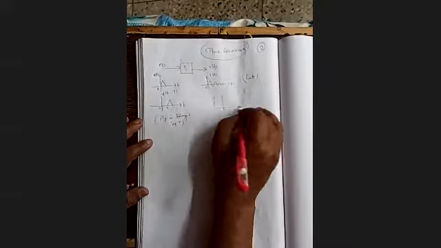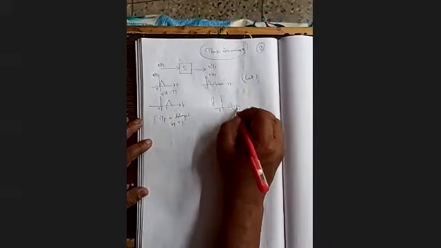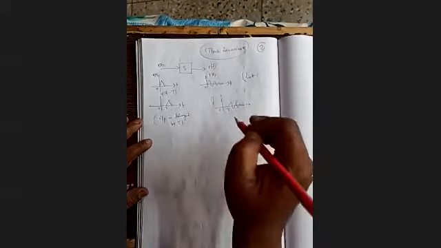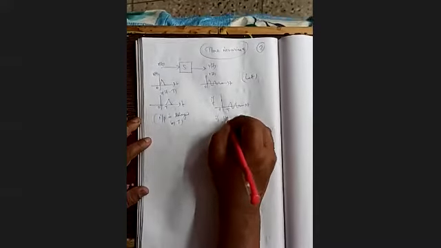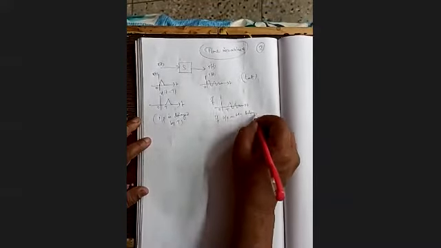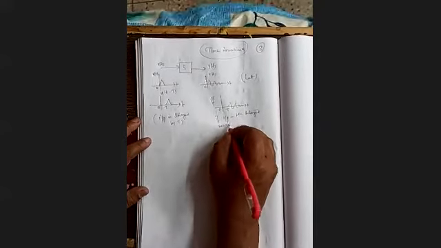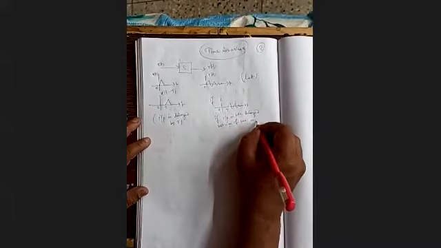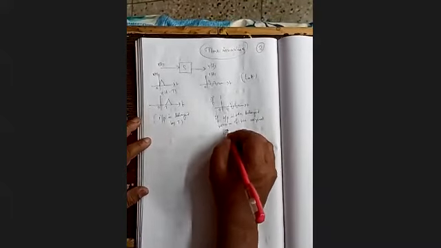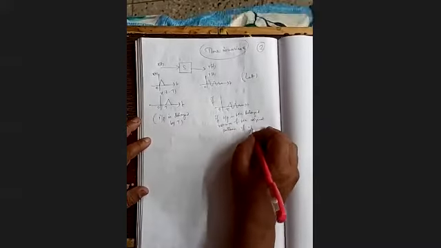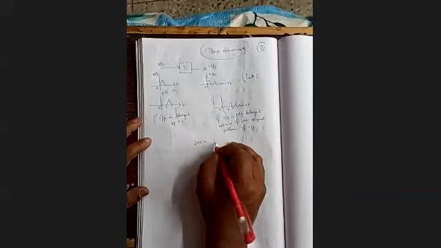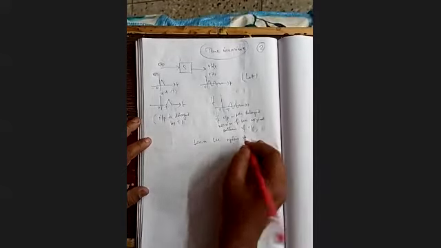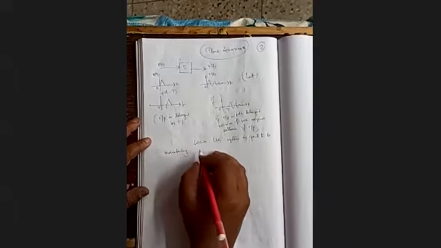Now if our output has the same pattern, but is simply a delayed version of the original pattern of output, then the system is said to be maintaining the time invariance property.